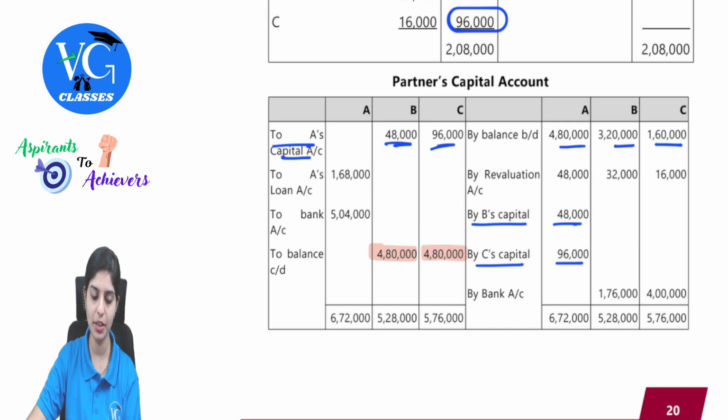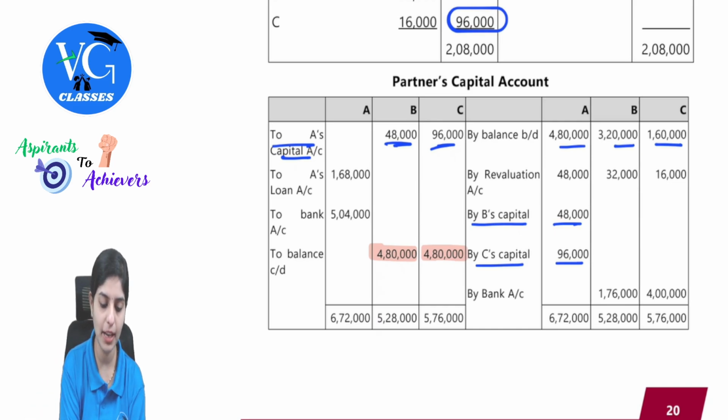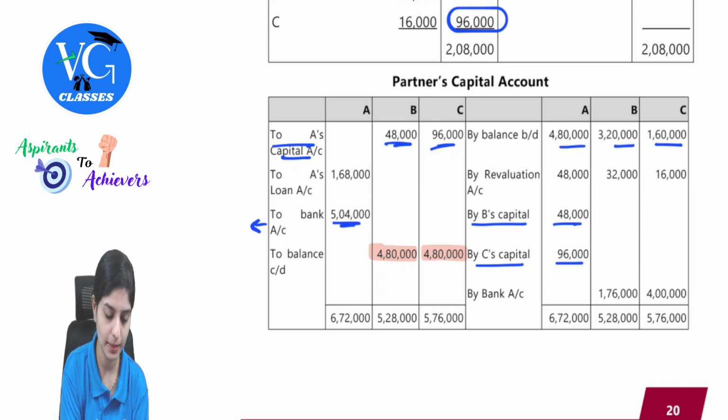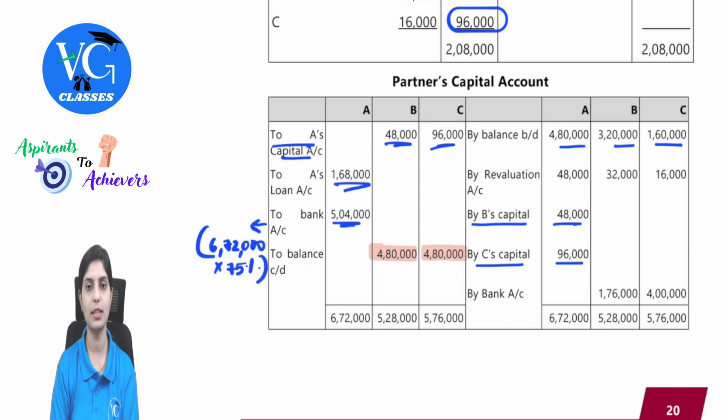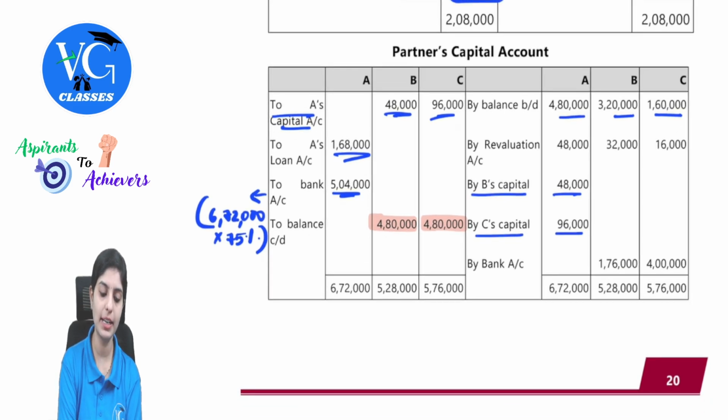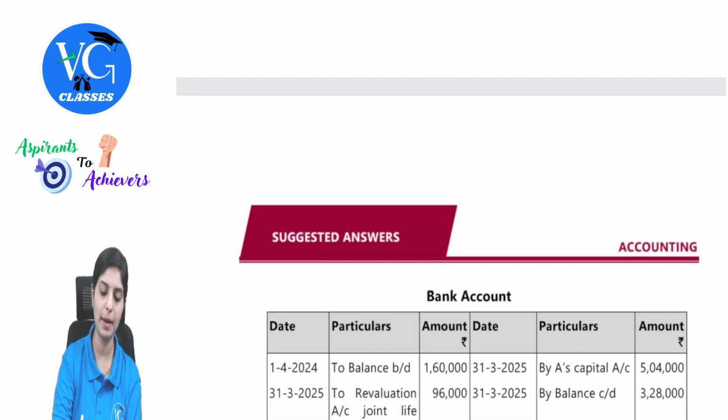4,80,000. In this question, they've taken 48, so we are taking this 48 also for you to understand with the same value, 6,72,000. So this is the total amount due. In this, 75% is 5,04,000. So how are we getting this? 6,72,000 into 75%. So the balance will be shown as A's loan, which will appear in the balance sheet. But here in this question, they have not asked us the balance sheet. And after we write the balance carried down, you will have the difference balancing figure on the credit side by bank. This will be your balancing figure. So that's why the question is asking us to prepare the bank account.